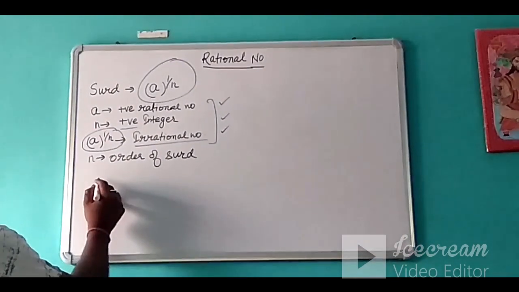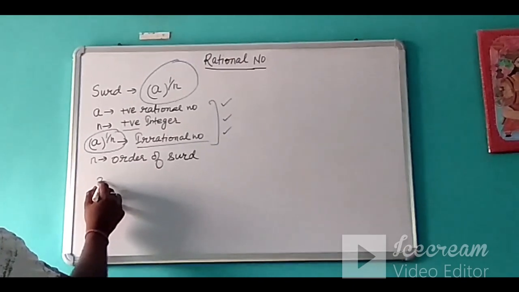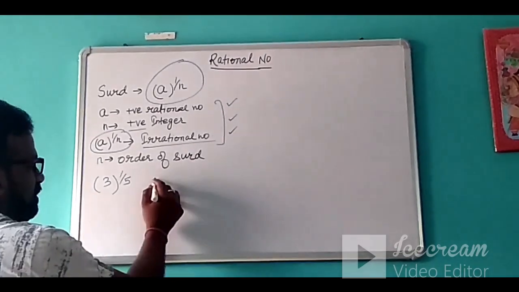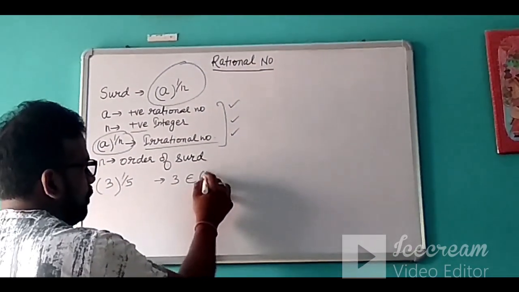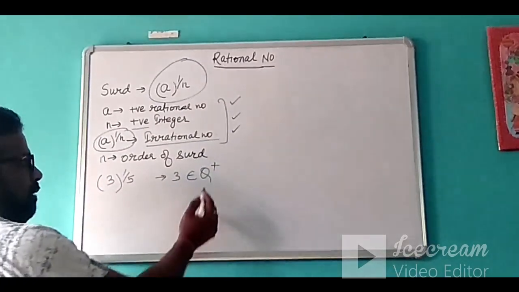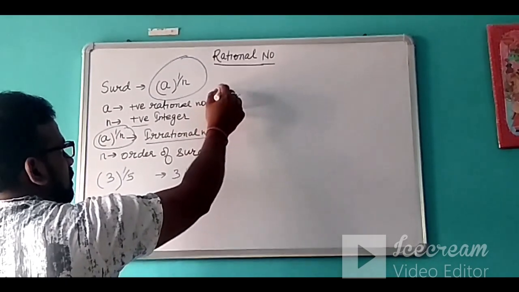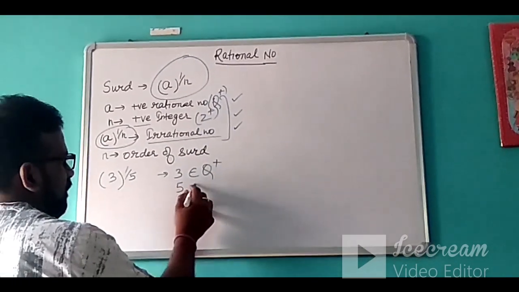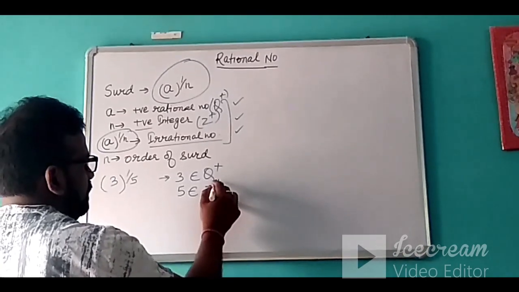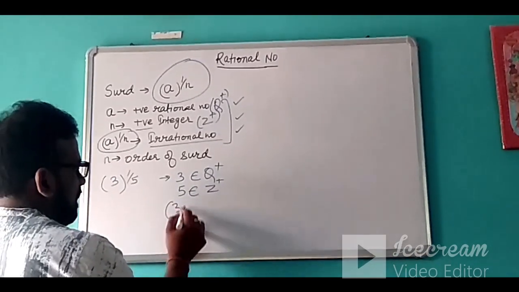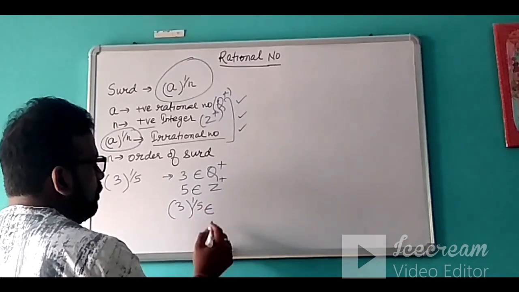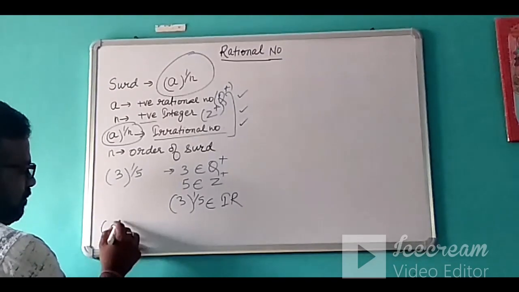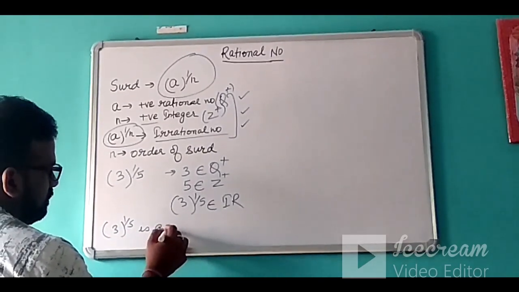For example, suppose I take 3 to the power 1 upon 5. Here you can see that 3 belongs to the positive rational numbers. I am using q for positive rational numbers, and z I will use for positive integers. And 5 belongs to positive integers, and this 3 to the power 1 upon 5 actually belongs to the irrational numbers. That means we can say that this whole number is a surd.